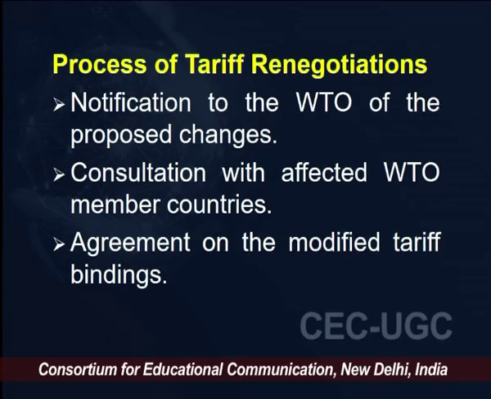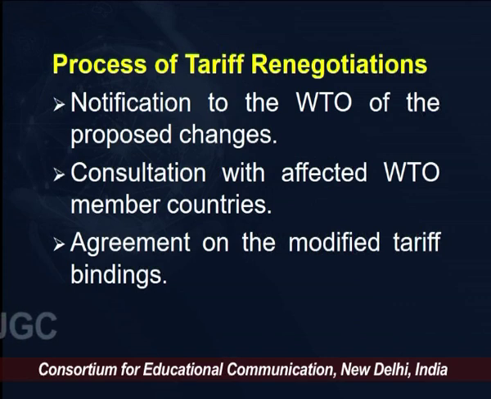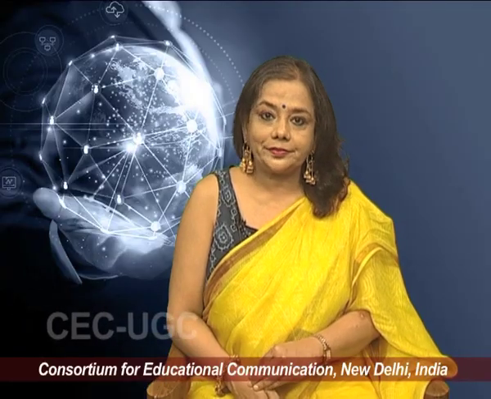Notification to the WTO of the proposed changes is the first step in the process of tariff negotiation. The second step is consultation with affected WTO member countries, and the third step is agreement on the modified tariff bindings. So, if we see, this is the process of tariff renegotiation, and what you can understand is that the US is not following any of the steps of this process.